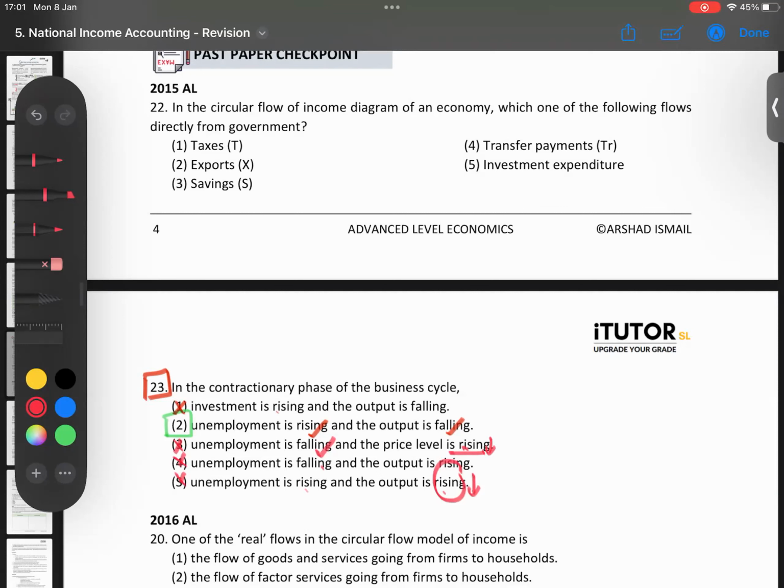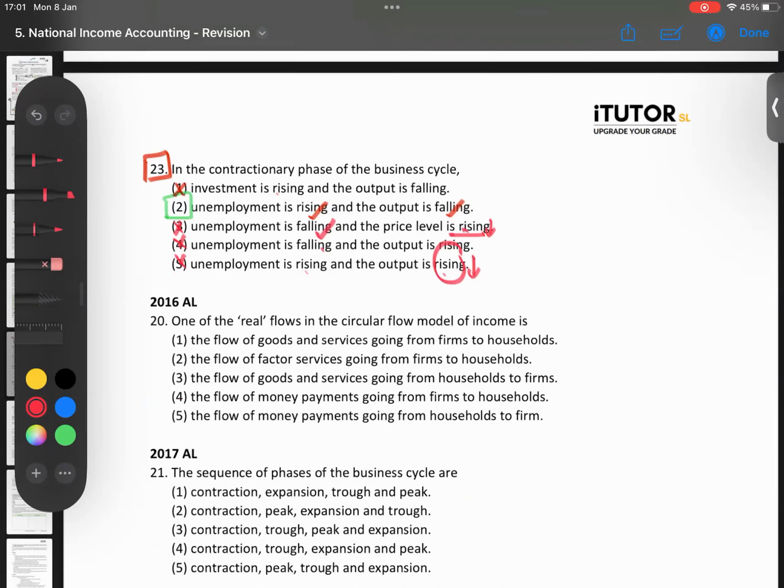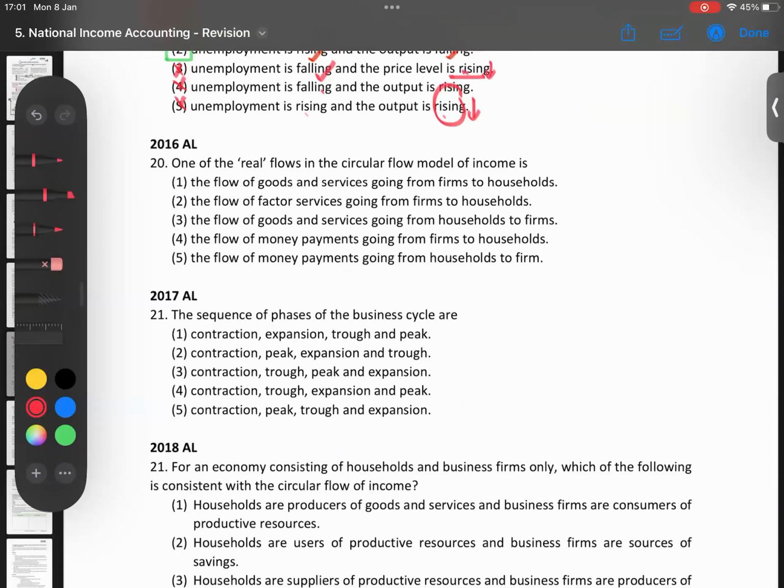So that's the kind of questions that you'll get from this area. We'll see if there's another one. Now, 2017. See, this is the year that I did A-levels. They gave a more easy question. See if you all can give me an answer for 2017. Question number 21. The sequence of phases of the business cycle. Give the correct order.